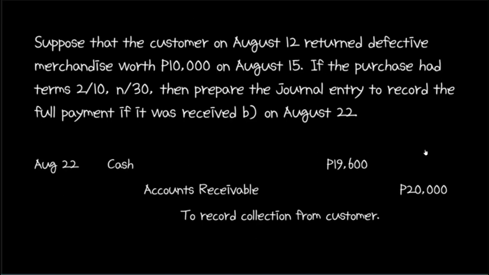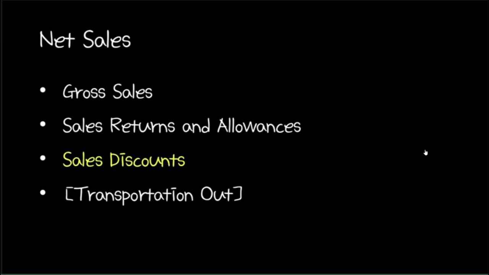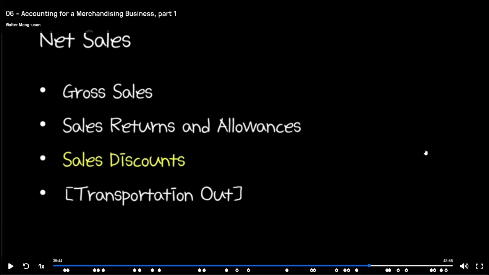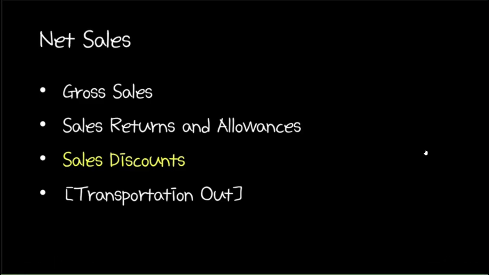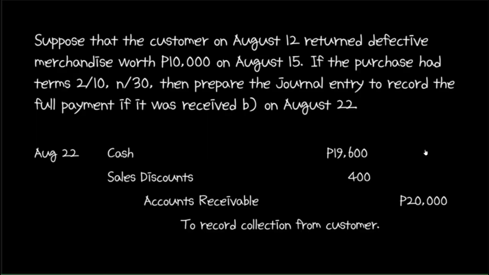So what then? Well, we use a new account, sales discounts, to represent discounts given to customers who pay within the discount period. Like sales returns and allowances, sales discounts is also specifically a contra sales account and generally a contra revenue account. Again, because it is a contra revenue account, an increase in sales discounts should be recorded as a debit rather than a credit. So in our earlier example, we debit sales discounts for 400 pesos. This is our journal entry for payment made on August 22.